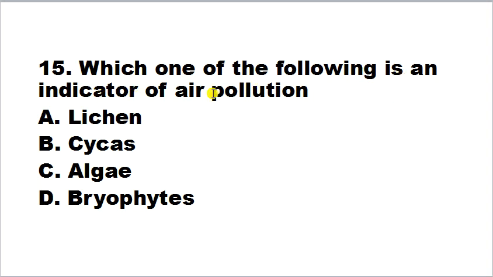Which one of the following is an indicator of air pollution? Lichen, cycas, algae, bryophytes. So correct answer is lichen. Lichen is a bioindicator of air pollution. Lichen are very sensitive to sulfur dioxide pollution in the air. Lichen are sensitive to sulfur dioxide because their efficient absorption system results in rapid accumulation of sulfur when exposed to higher level of sulfur dioxide in pollution.